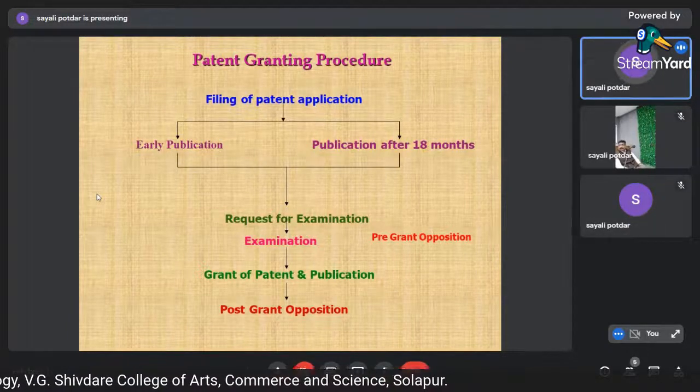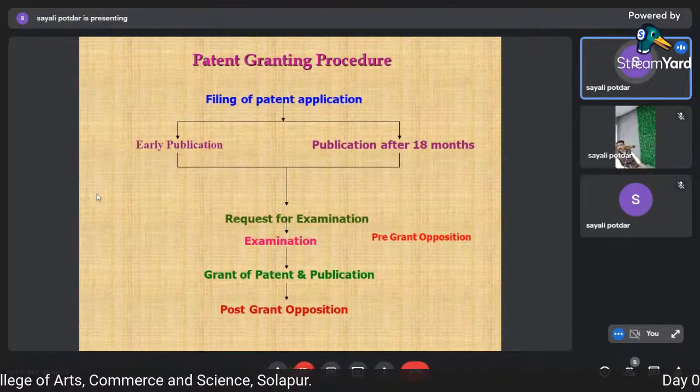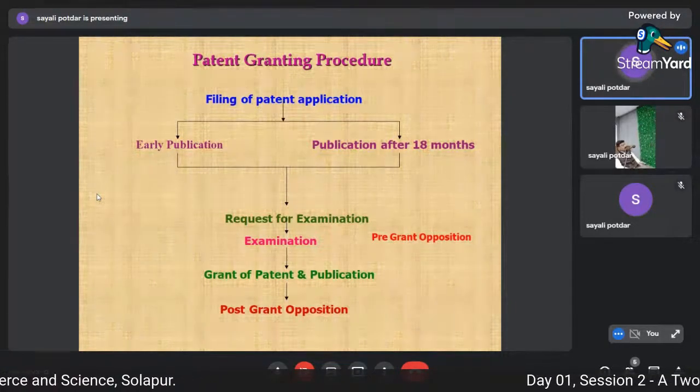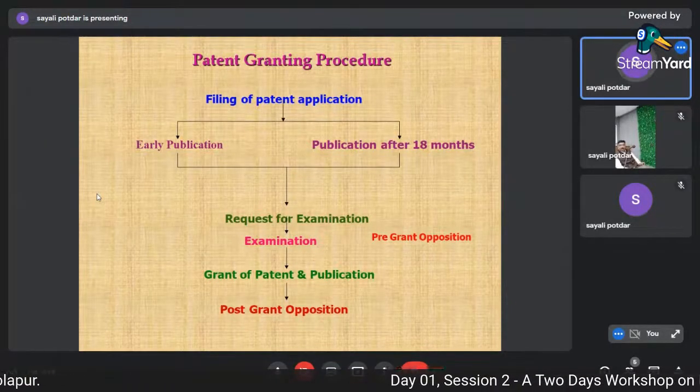In the meantime, there are two categories of opposition that come to the patent office. One is pre-grant opposition and another is post-grant opposition.